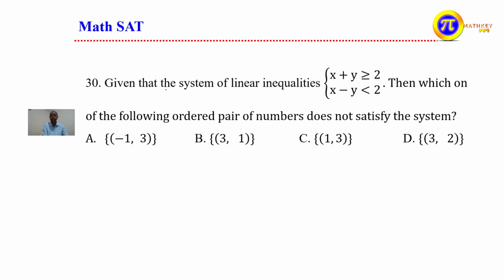It says that given the system of linear inequality, here we have two inequalities: x plus y greater or equal to 2, and x minus y less than 2. Then which one of the following ordered pairs doesn't satisfy the given system? Doesn't satisfy means what? The ordered pair must satisfy both the inequalities, greater or equal to as well as less than 2.